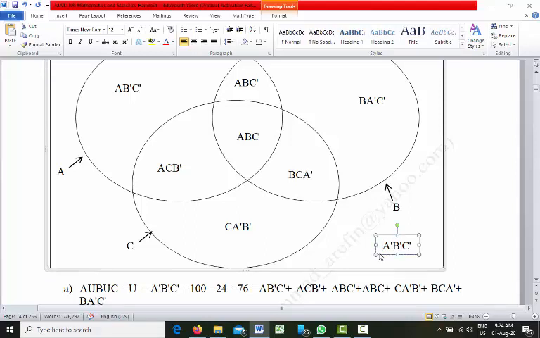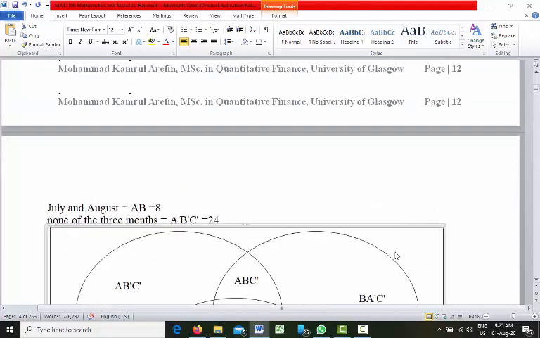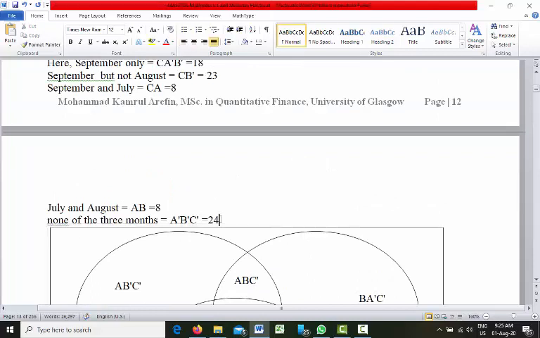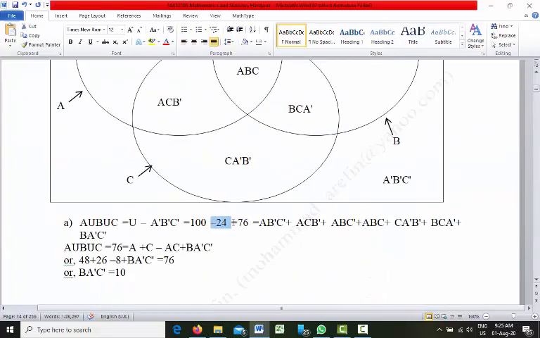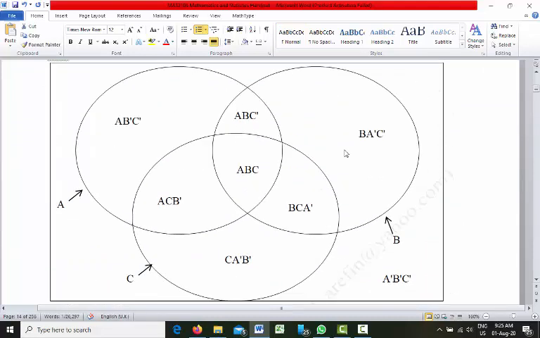From the area of the rectangle, if you deduct A prime, B prime, C prime, you will have the total area occupied by the circles, that is A union B union C. So A union B union C is the total rectangular area, 100, minus A prime, B prime, C prime, which we know is 24. From 100, if you deduct 24, we get 76. That's the total area covered by all three circles.